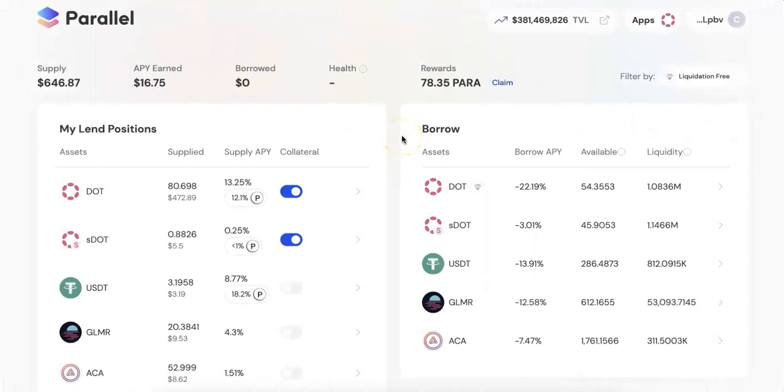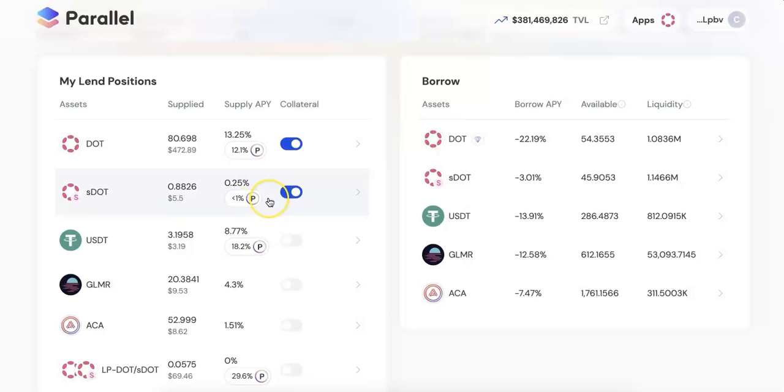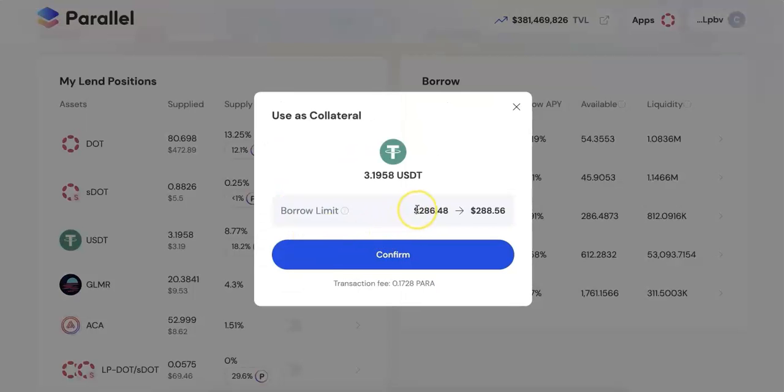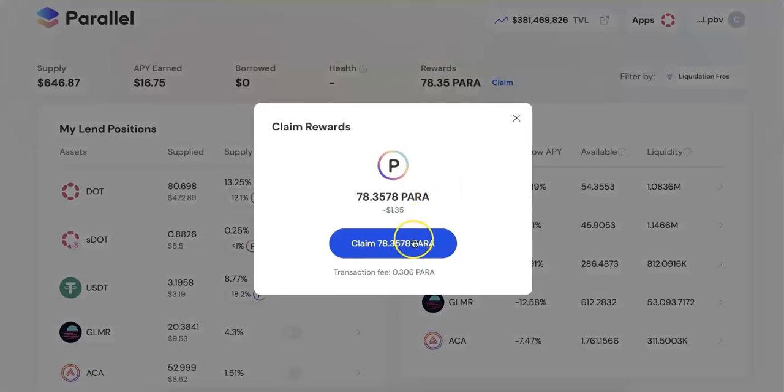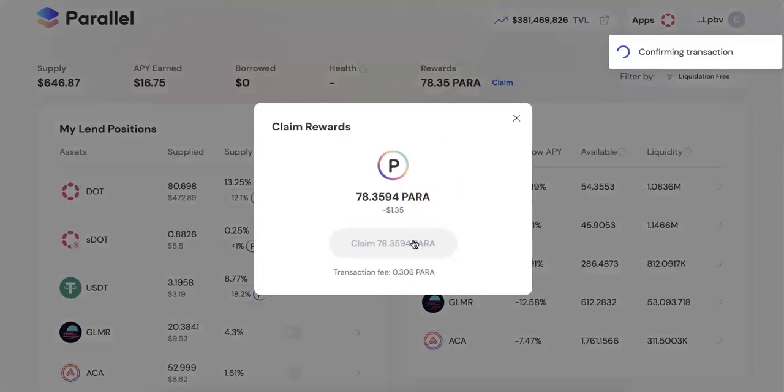First of all, go to the PairNet Finance overview. You can see that. Go to the money market and the USDT. If you click the button use as collateral, you can use your USDT, and then you will have a higher borrow rate. I would like to claim my rewards so that I can participate in the LP.